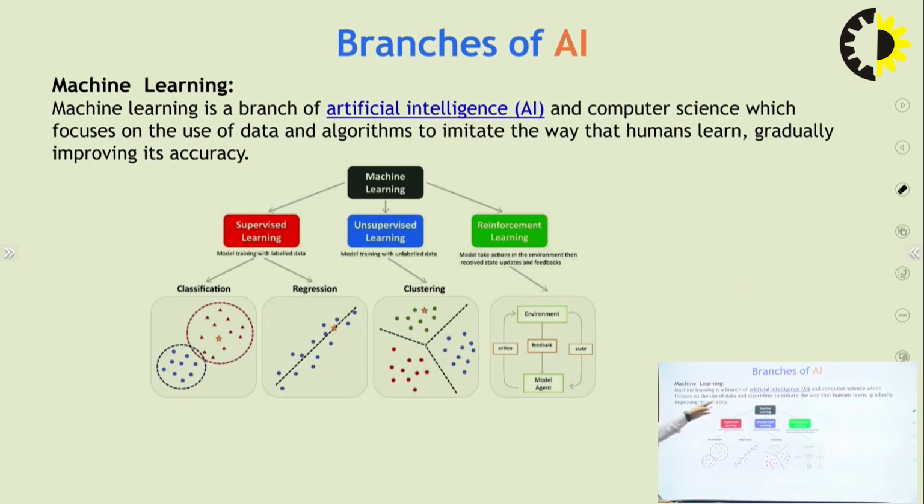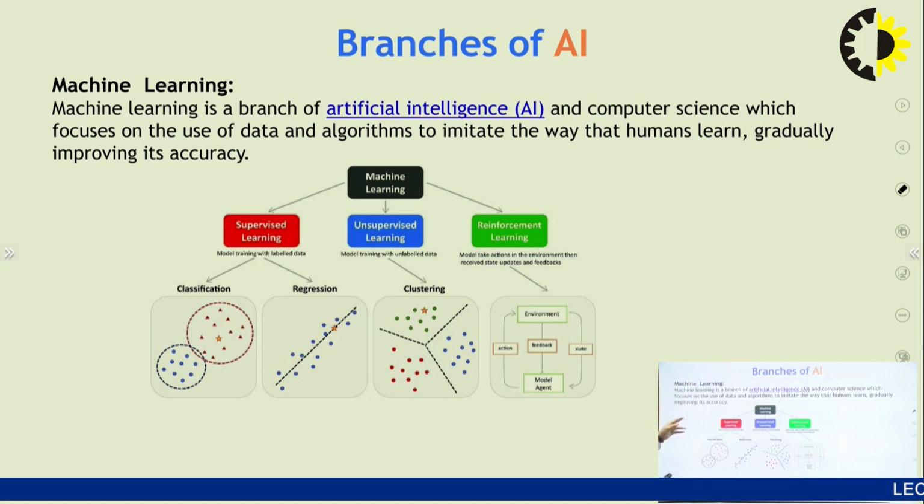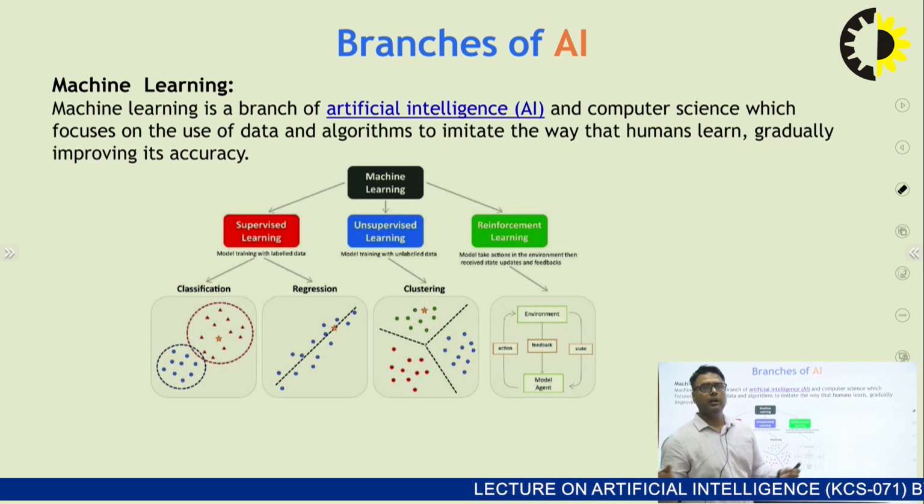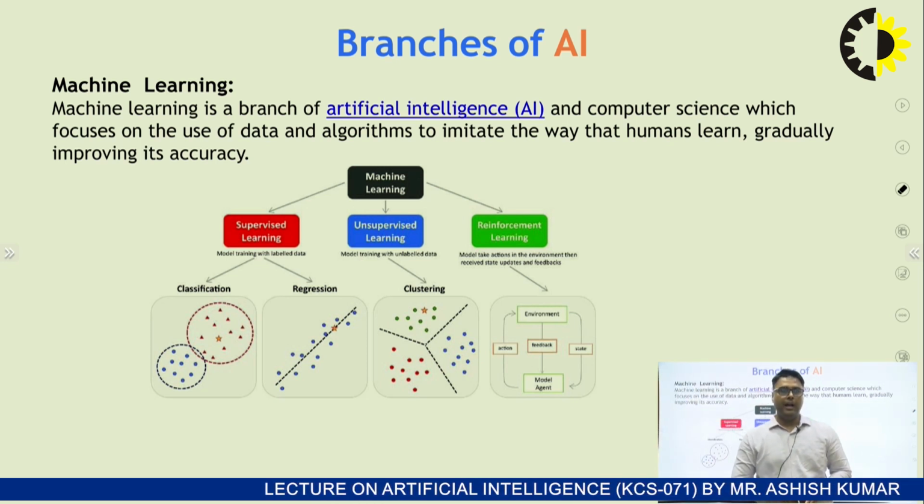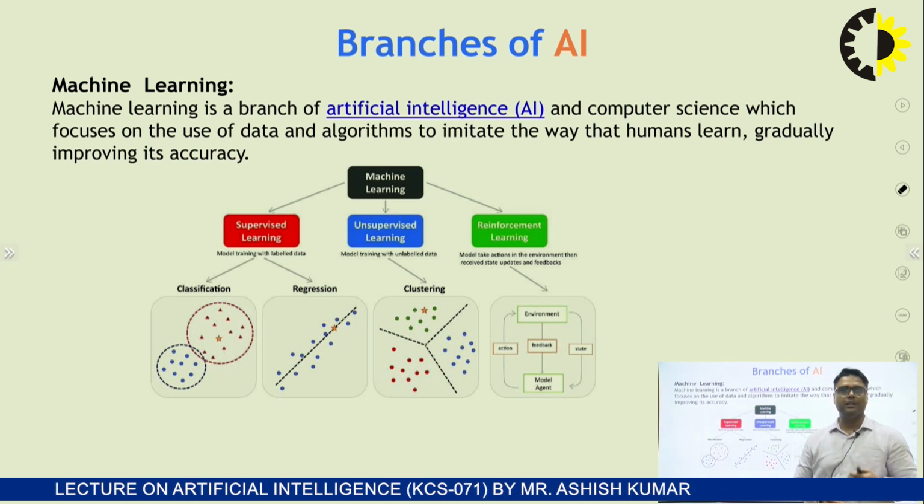Here is the definition. Machine learning is a branch of artificial intelligence and computer science which is focused on the use of data and algorithms to imitate the way that humans learn, gradually improving its accuracy. That means machine learning works on a big amount of data to get an accurate final result.